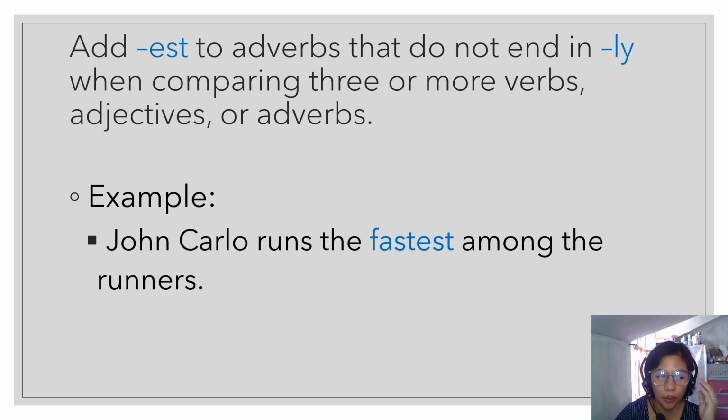Okay, for example, Giancarlo runs fastest among the runners. Fastest. So, the adverb here is fast. Okay, it does not end with ly. Therefore, I add est here, to show that it is comparing three or more. Okay? Runs fastest.